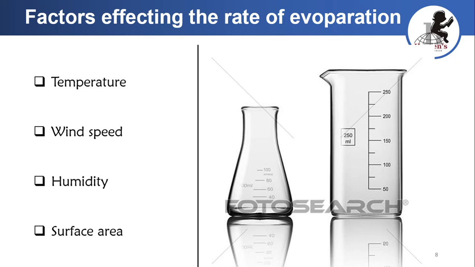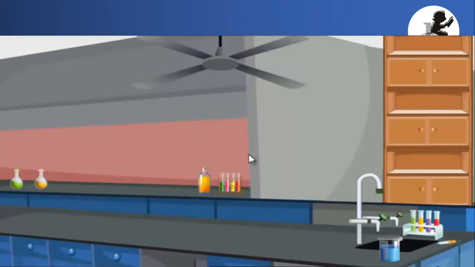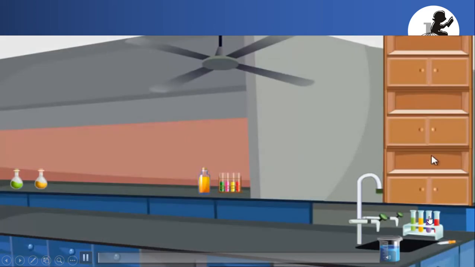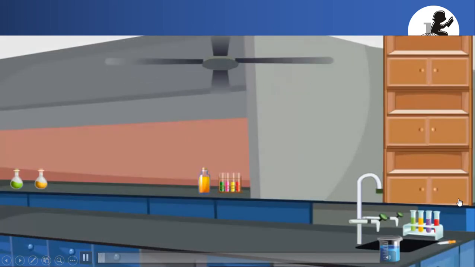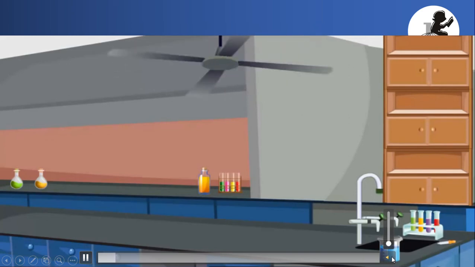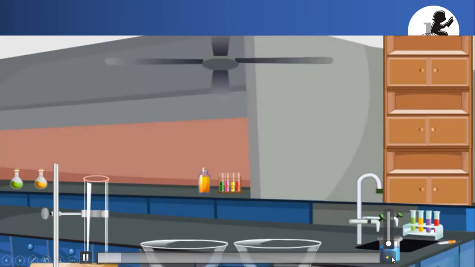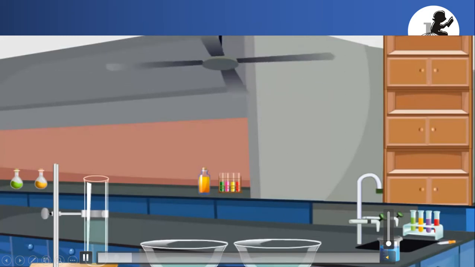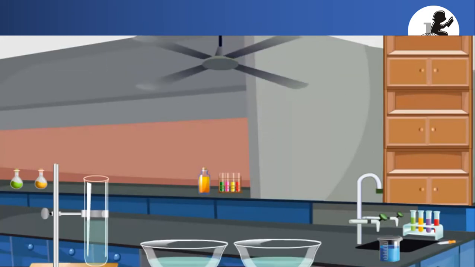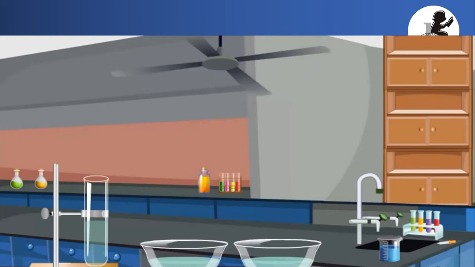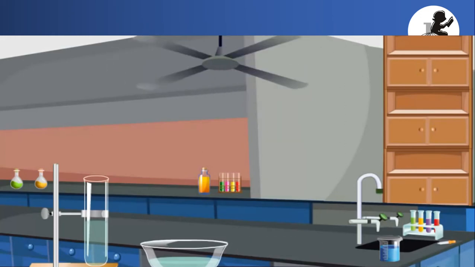So, how they affect, let us see an activity. Let me show you an activity to demonstrate this. Let us take a test tube and two china dishes, all filled with water.